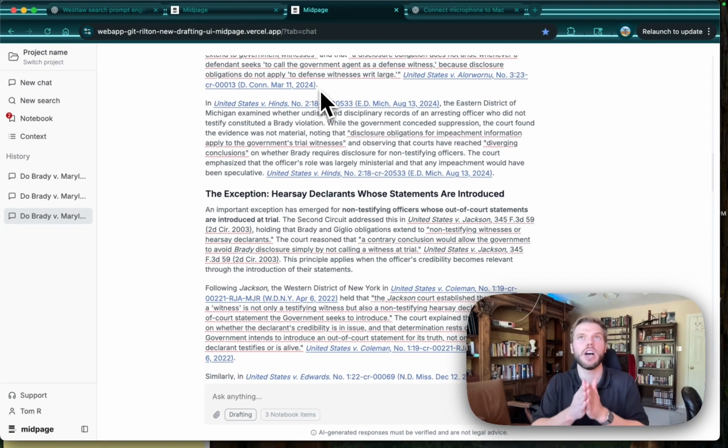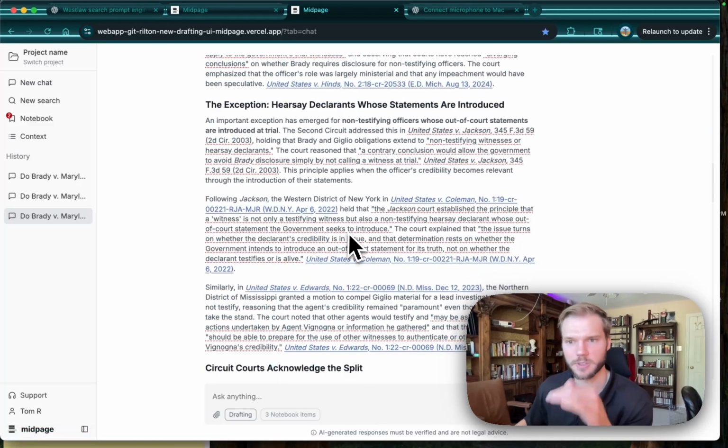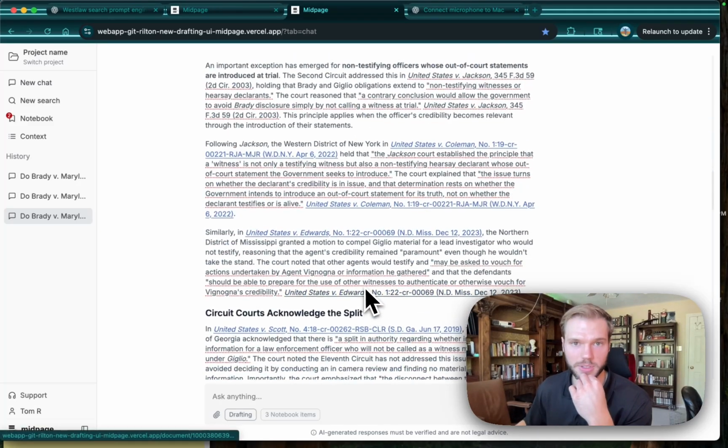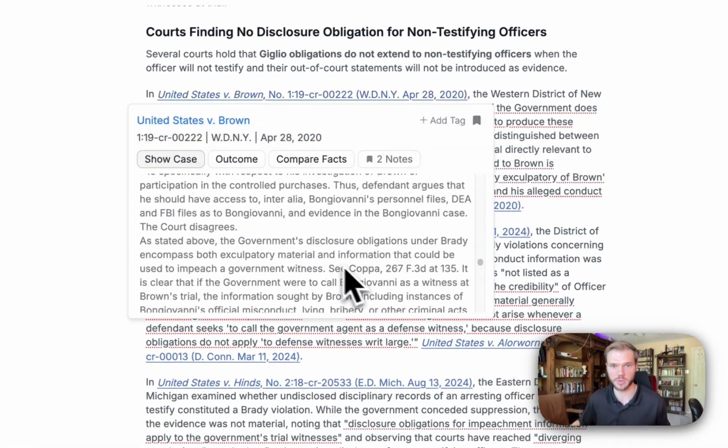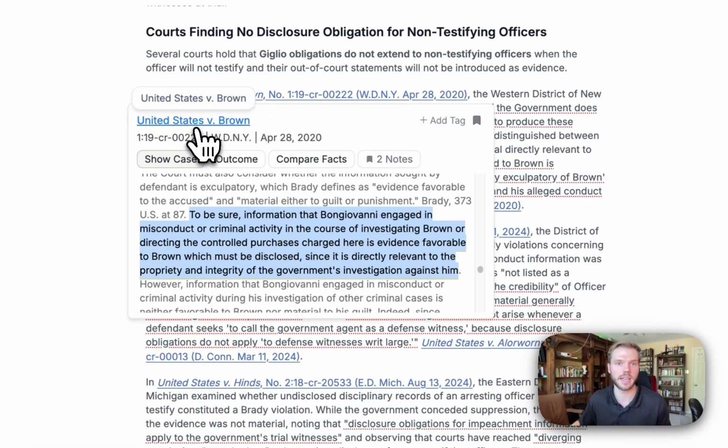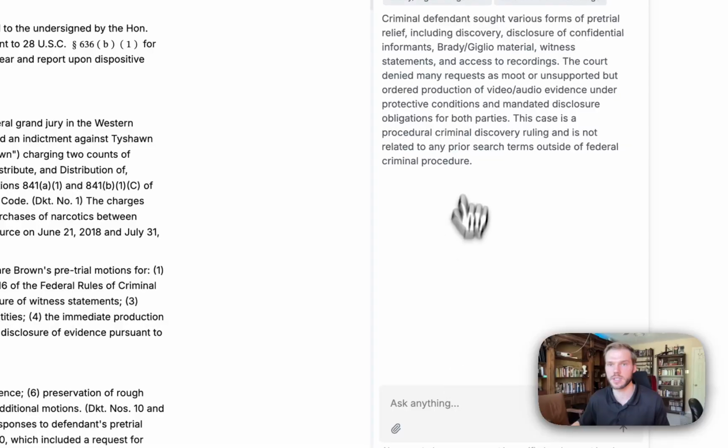Specifically, it was not honing in on the nuance that this is an officer who's not testifying. It kind of just focused on the initial area of law, which is Brady, Giglio, progeny. And then it just was giving me very general rule statements, not tailored to what I was specifically looking for. And I don't know if I've showed it in this take yet, but being able to ask questions here, I think it was in this case where we have an individual named Bon Giovanni, and we're able to ask it questions.